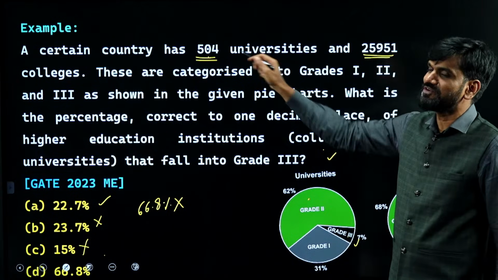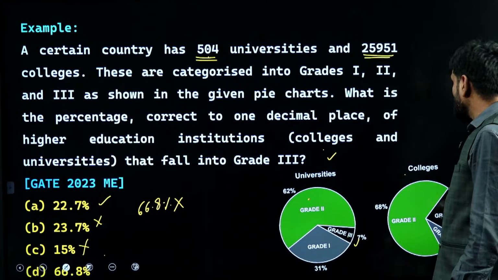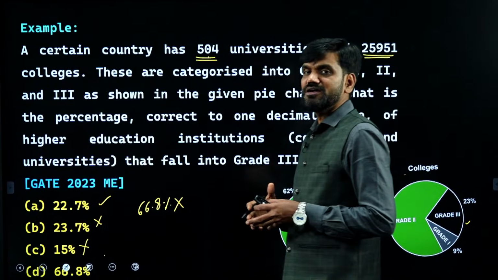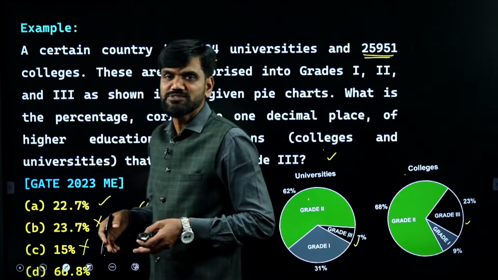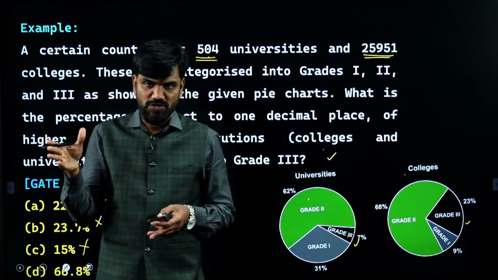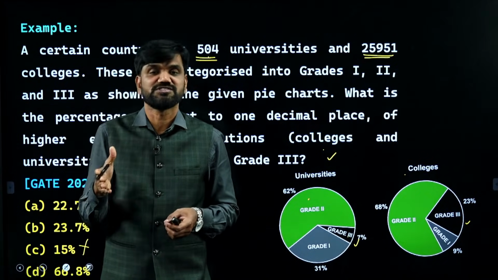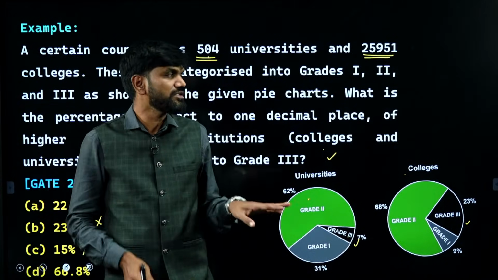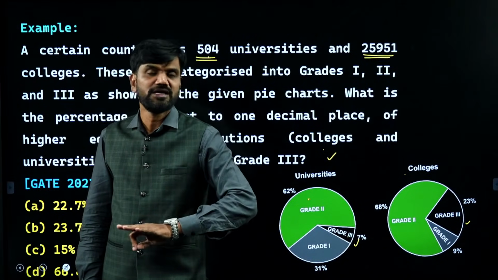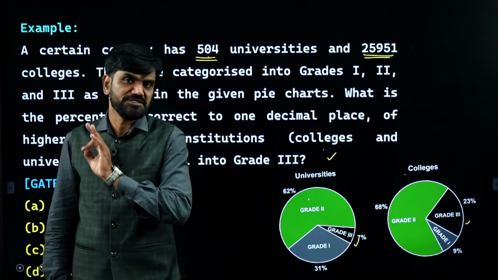Instead of doing this, people were struggling by taking percentage on this one. 7% of 504 they found by using the calculator. 23% of 25,951 they have taken. They were struggling, and then they classified this problem as one of the toughest. So it is not tough when your basics are strong. Focus on your basics first. If your basics are strong, there is no such thing as a difficult problem. Every problem becomes easy if you have proper basics.